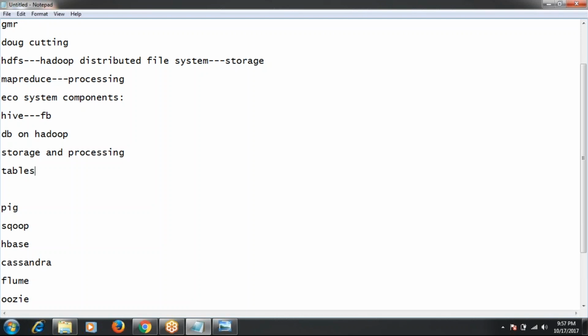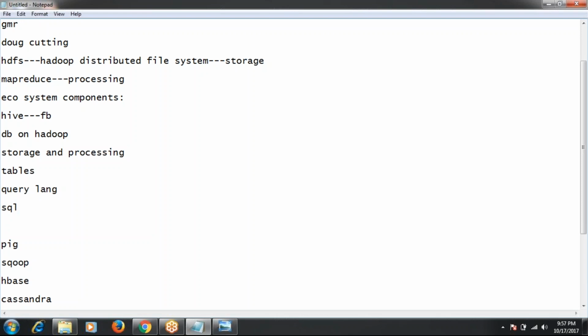Basically Hive is a query language, very much similar to SQL. Whatever queries are supported in SQL, the same queries we can execute in Hive also.